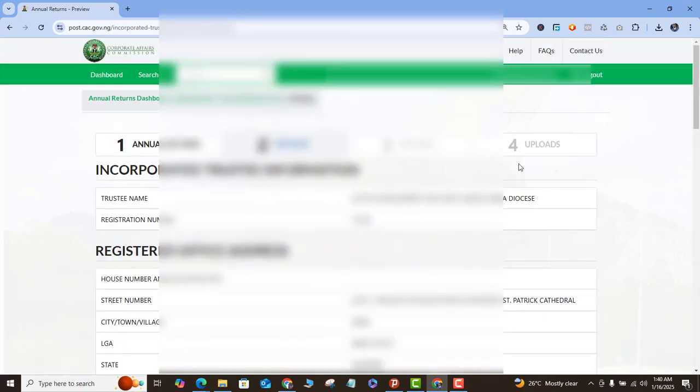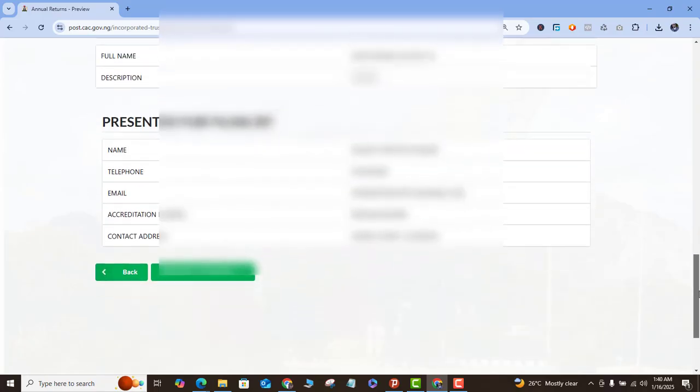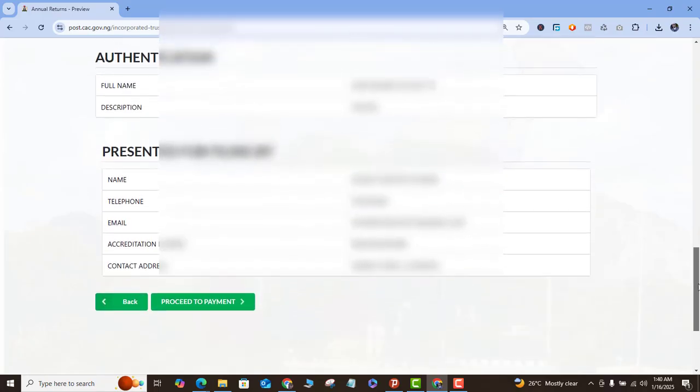Here you can see the preview. All you need to do is go all the way down and make sure that all your information is well represented. Once that is done, you will go ahead and proceed to payments.